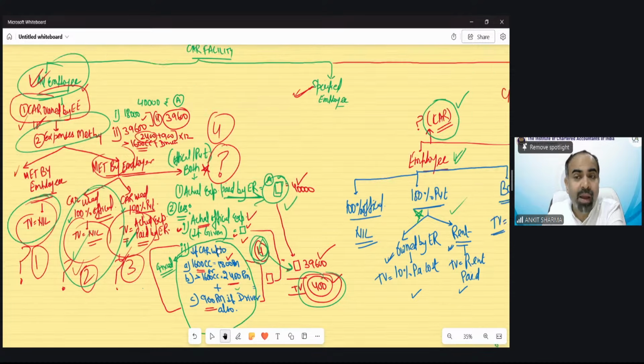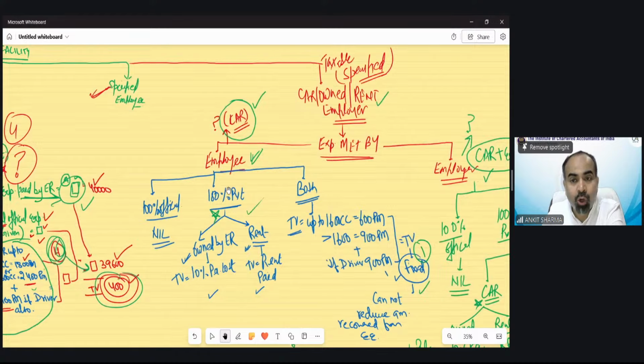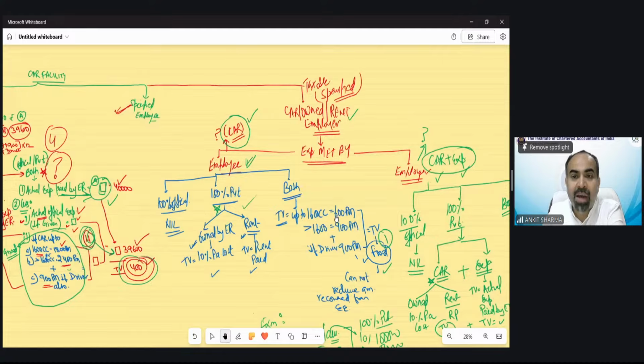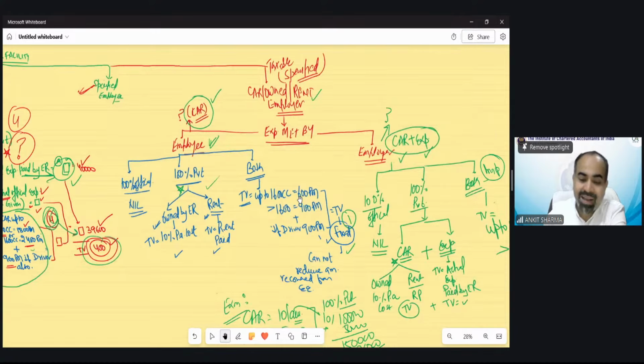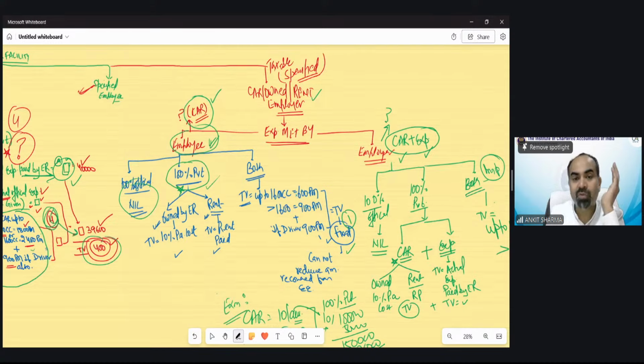That is when the car is owned by employee. If the car is not owned by employee and is provided by employer, in that case this perk is taxable only in the hands of a specified employee. And if expenses are met by employee, official, nil taxability. If 100% private, then for the purpose of the car, we have to take the 10% if it is owned or rent. For both cases, this fixed limit needs to be taxed. Nothing can be reduced from it.